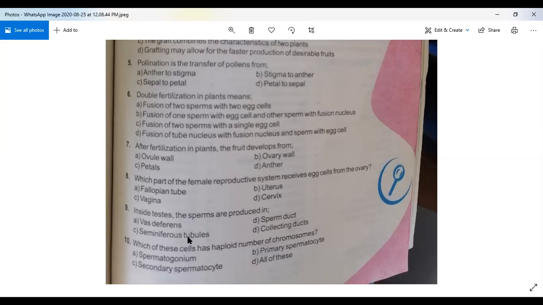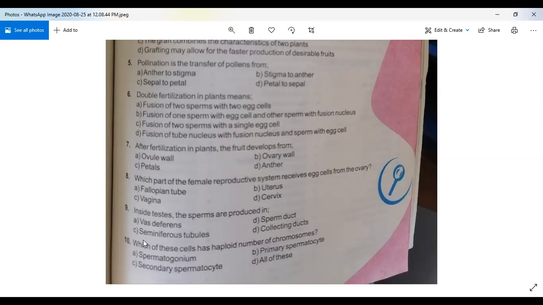Seminiferous tubules, yes, this is the right answer. Inside testes, the sperms are produced in seminiferous tubules. And option B, the collecting duct. No, this is not the right answer. So option A, vas deferens, option B, sperm duct, and option D, collecting duct. These are not the right answers. The right answer is option C, seminiferous tubule. I hope you understand it.